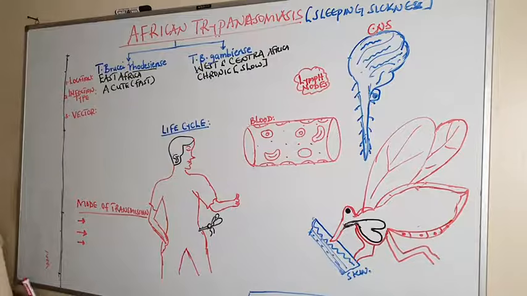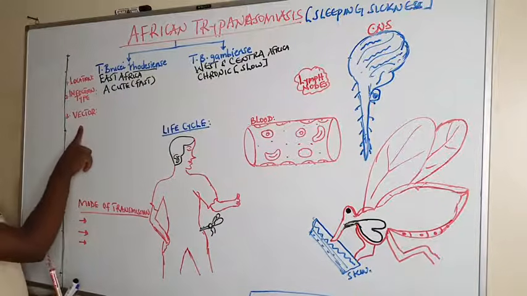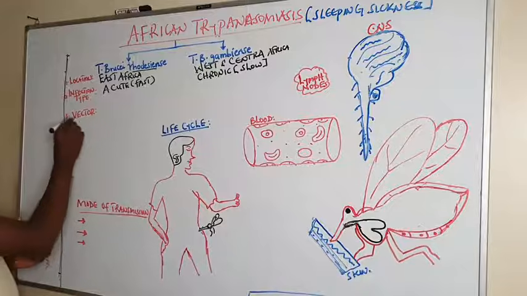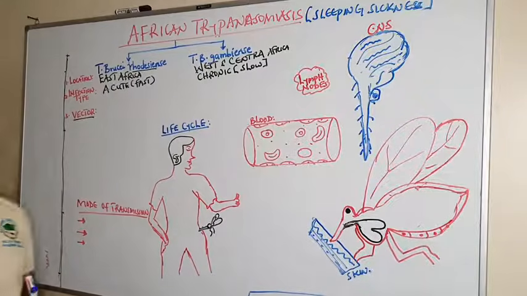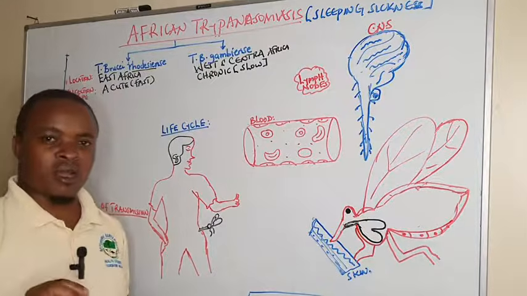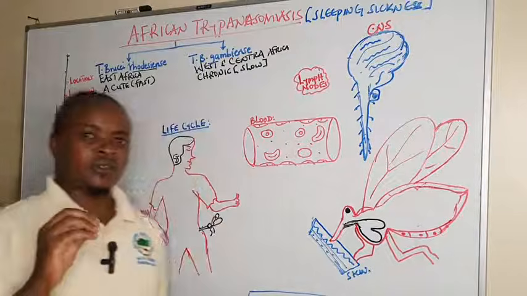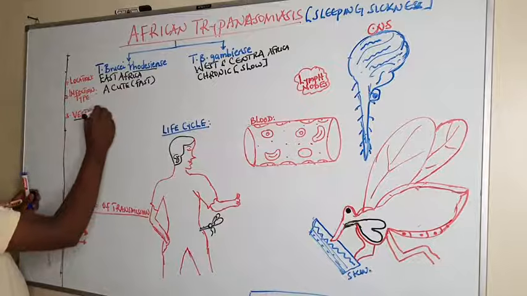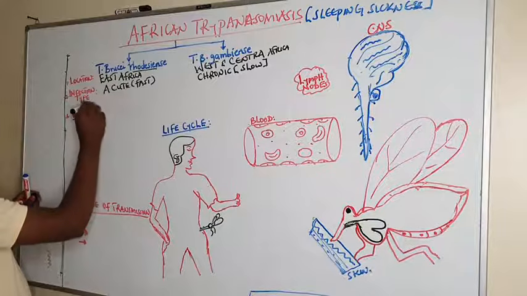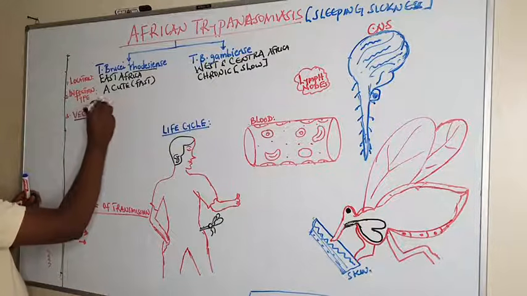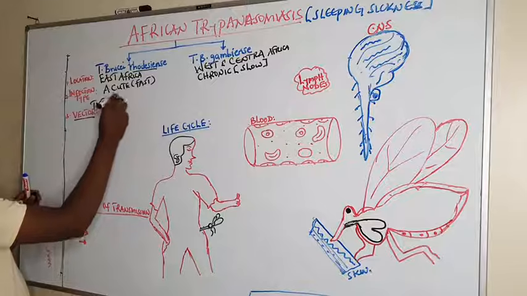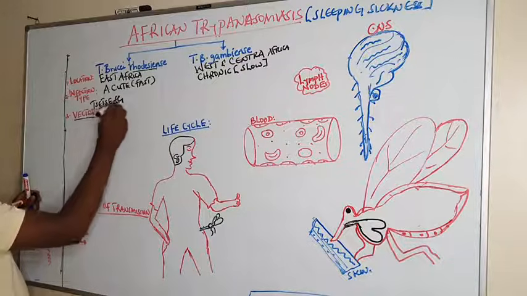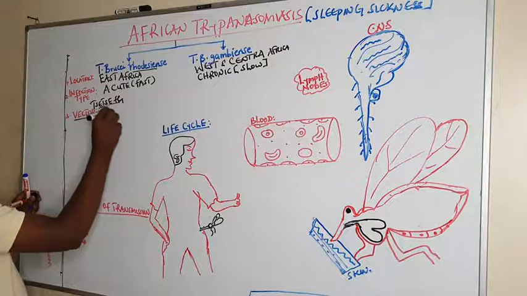Another thing: what is the vector? These trypanosoma parasites are transmitted by a vector known as tsetse fly, which belongs to what we call Glossina.